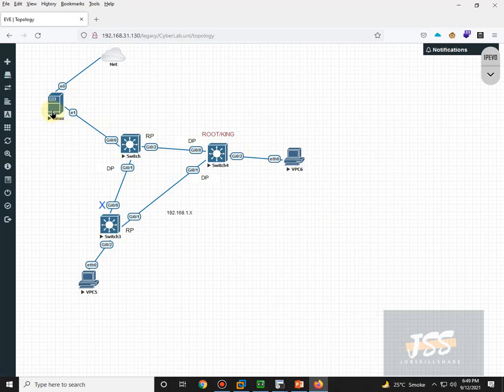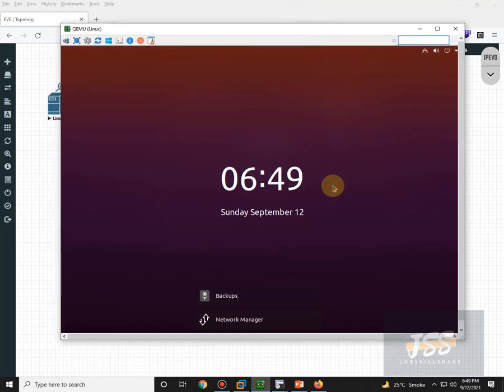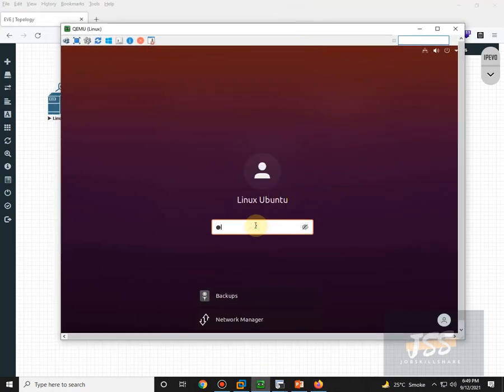So what you need to do is click on this Linux machine. It is already open. I will quickly log into this machine.